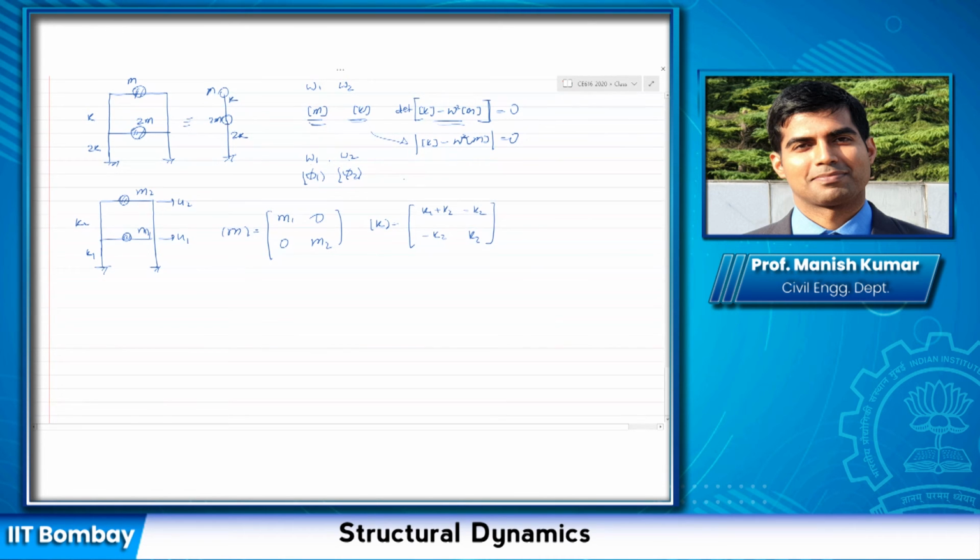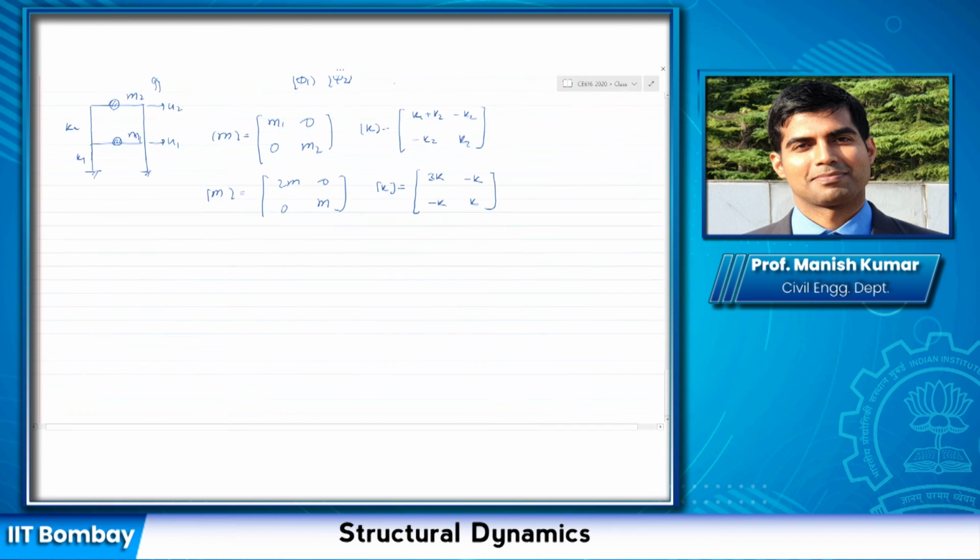So if I compare that to this structure, my mass matrix is 2M, 0, 0, M, and the stiffness matrix is K1 plus K2, which is 2K plus K, so 3K, and K2 is K, so minus K here, minus K, and this K. Okay. So to solve the eigenvalue problem, remember, my actual eigenvalue problem is this.